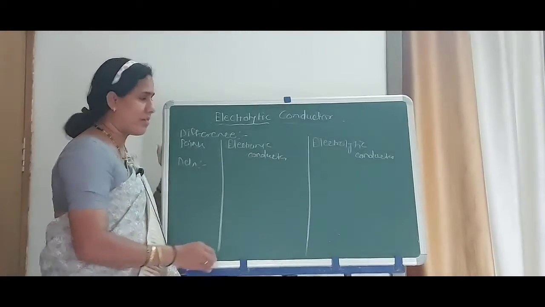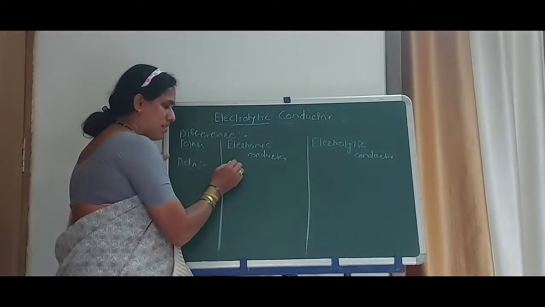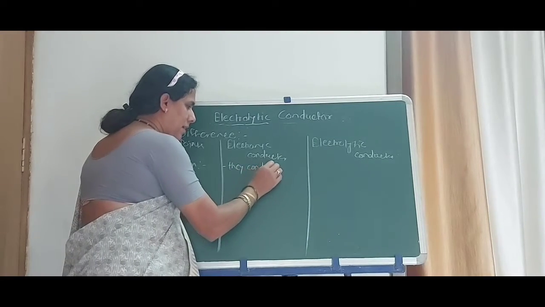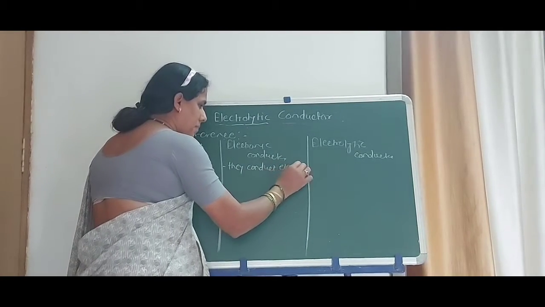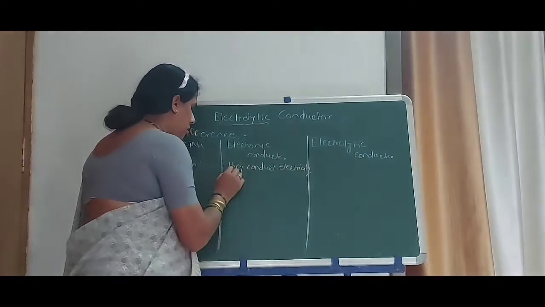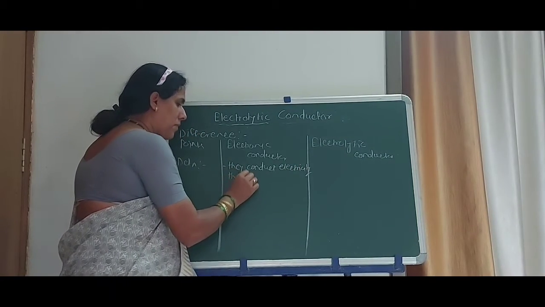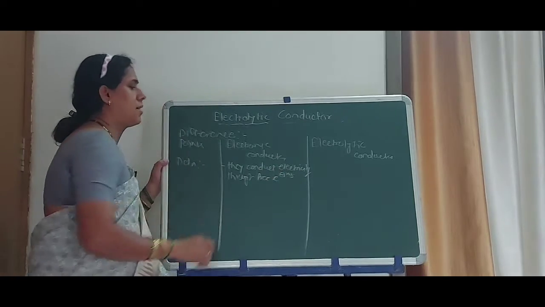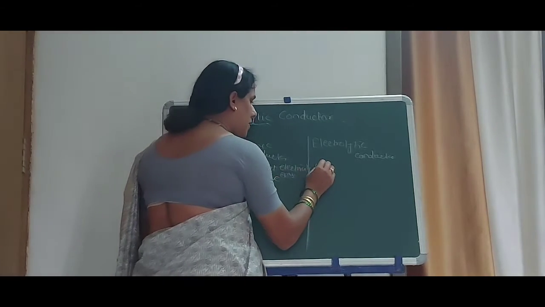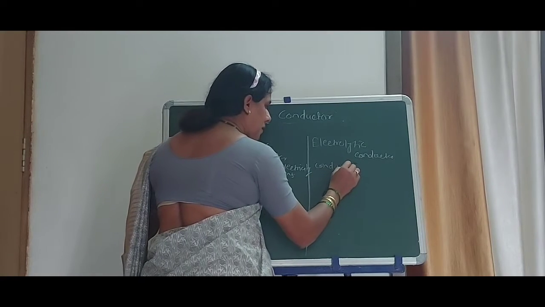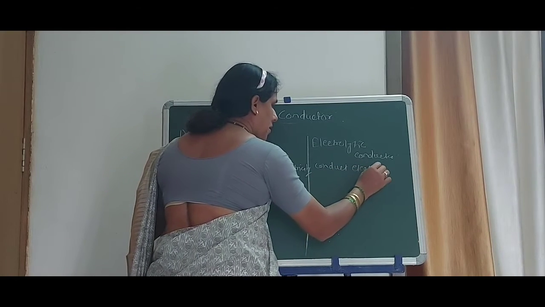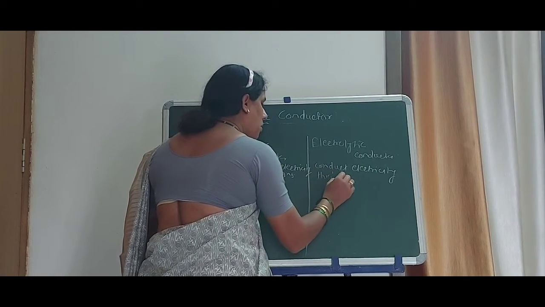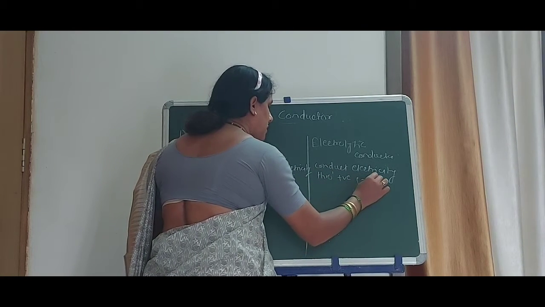Electronic conductors conduct electricity through free electrons. Electrolytic conductors conduct electricity through positive and negative ions.